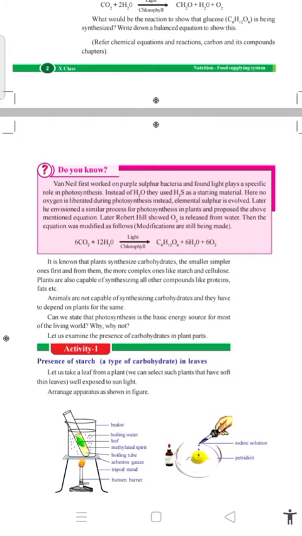It is also called sugar. Plants are also capable of synthesizing all other compounds like proteins, fats, etc.